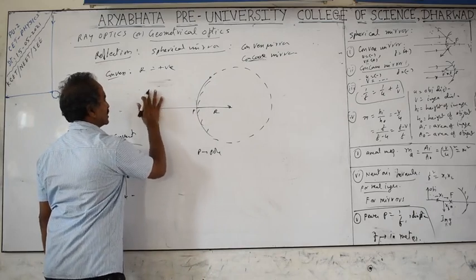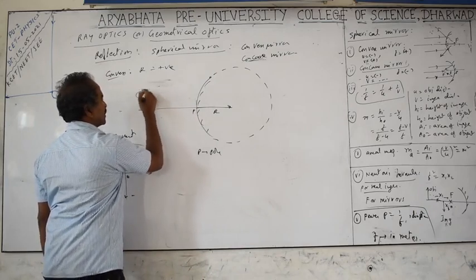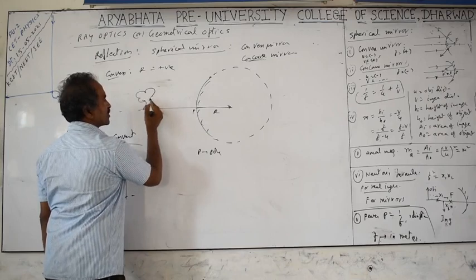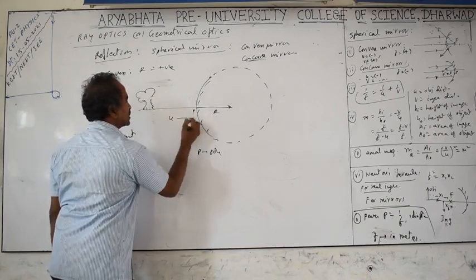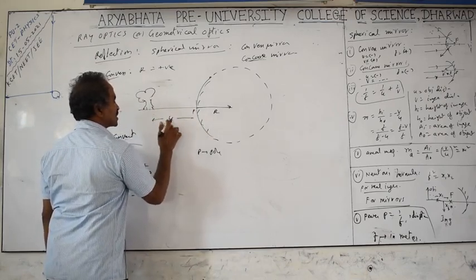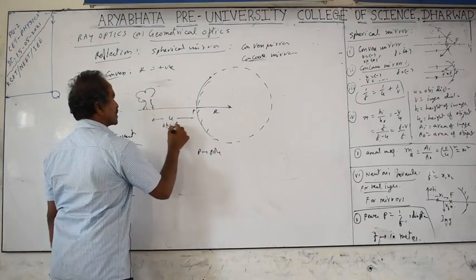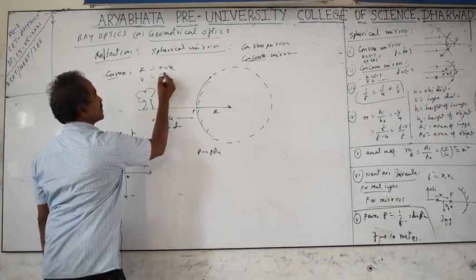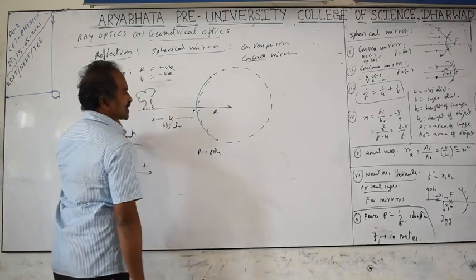I am keeping some object on the left side. Let us take a tree whose image we want. Then the tree on the left side is called the object. The distance from the object to the pole is called the object distance. The symbol we generally take is u. The object distance is on the left side, so it is compulsorily negative. The radius of curvature is positive.